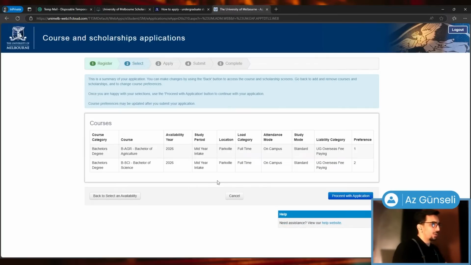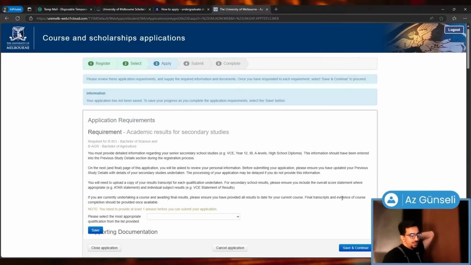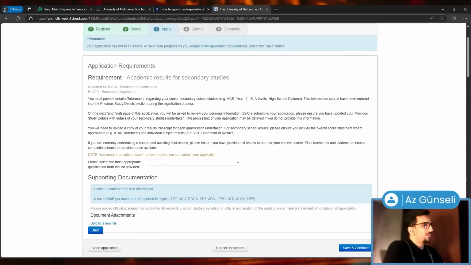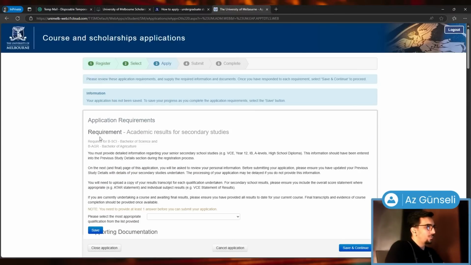All right, so these are the courses we want to apply to. Proceed with application. Now we're gonna give them a lot of information about ourselves, our education, proficiency, and so on. Basically, this is the last part of the application procedure. We have application requirements: academic result for secondary studies.